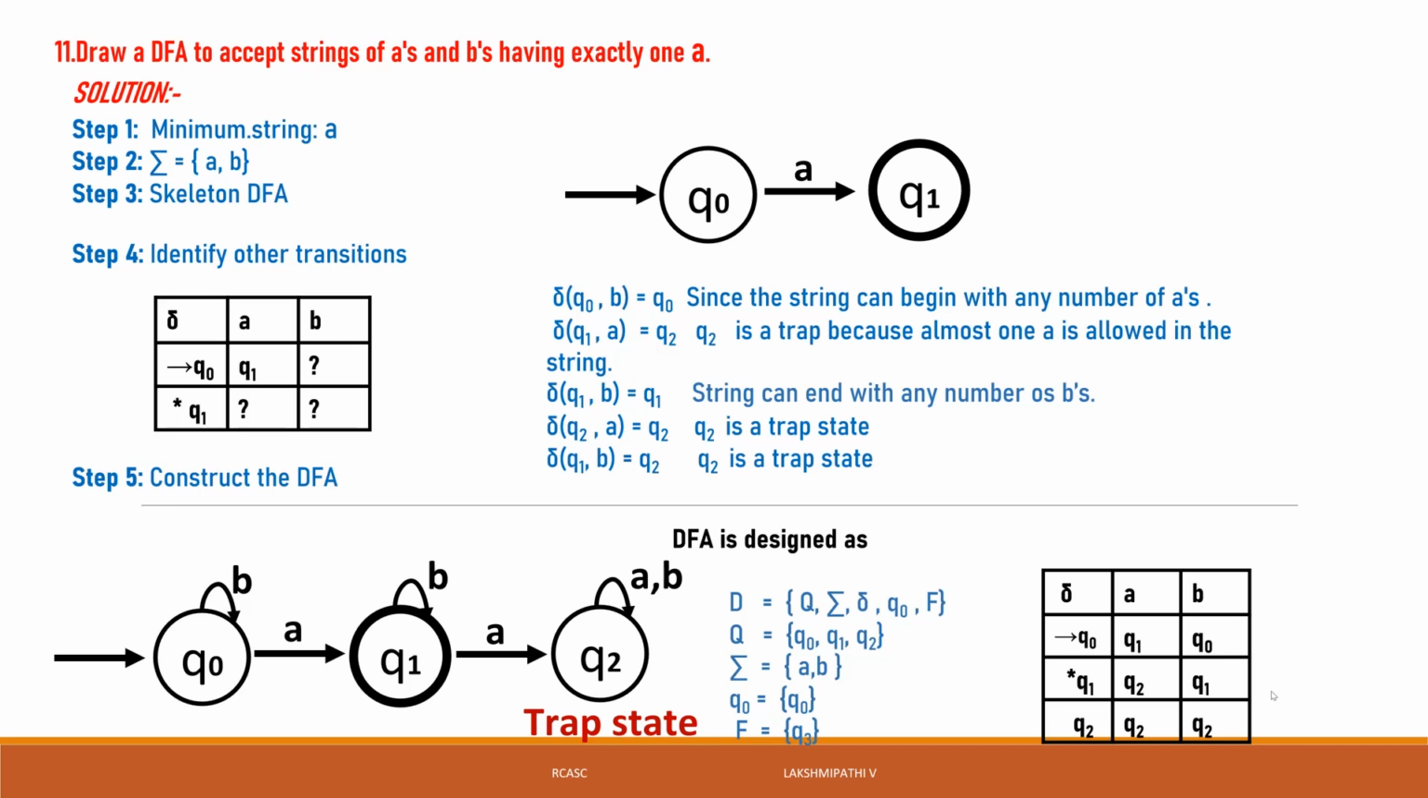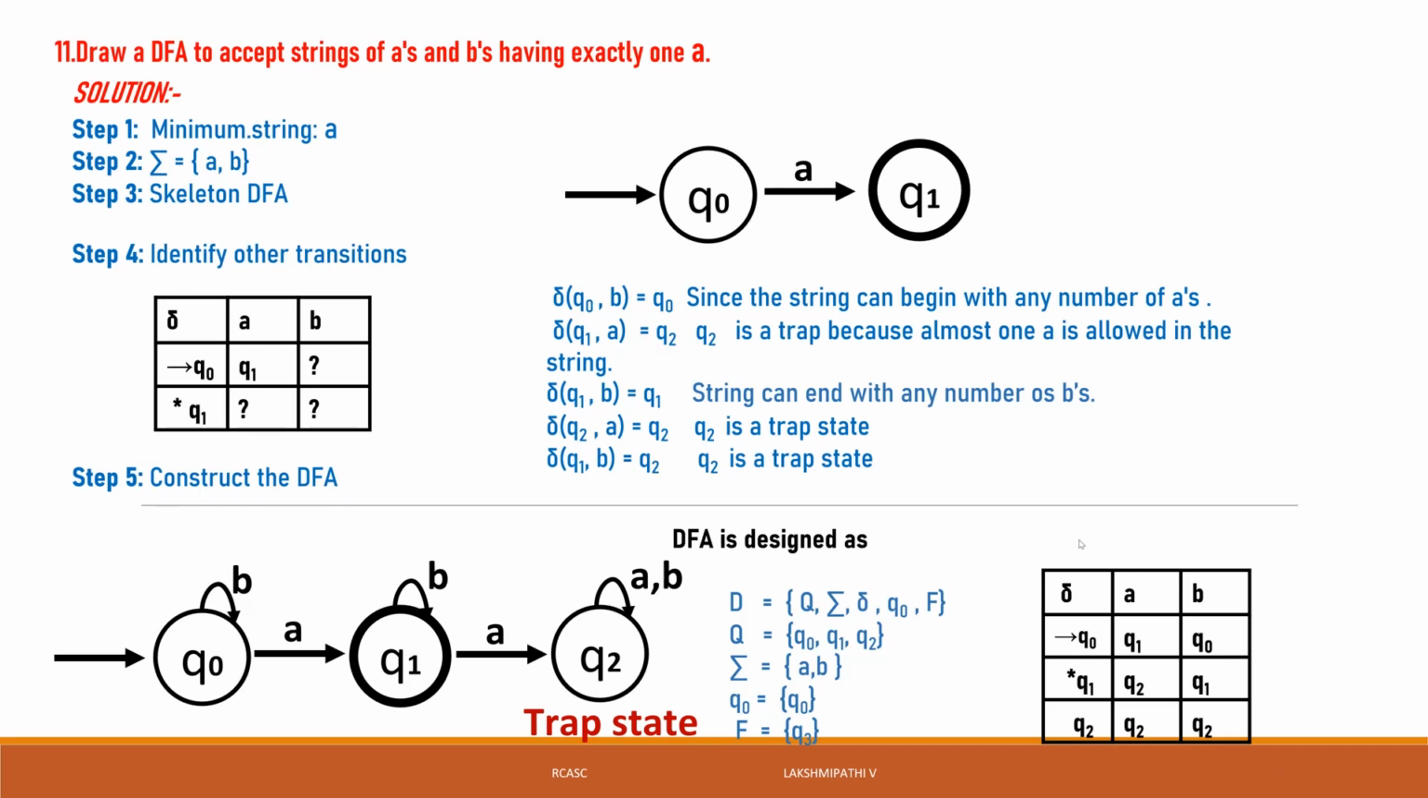See, I think are you clear for this? Only one. That's why we take the minimum string as A. According to the minimum string, we can give Q1 as the final state. If we have a number of A's, if we take any two A's in that string, at that time we can give it to the trap state. Q1 of A is Q2. That is the only possibility of designing a DFA.